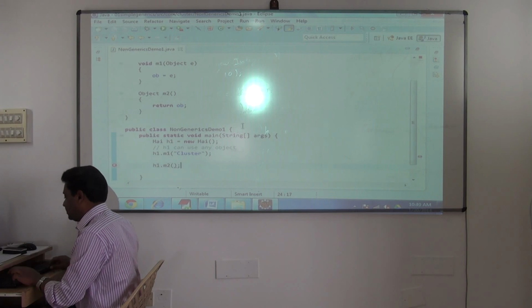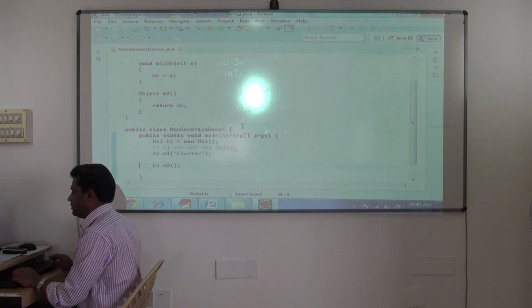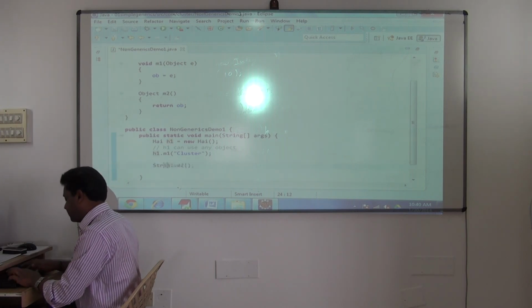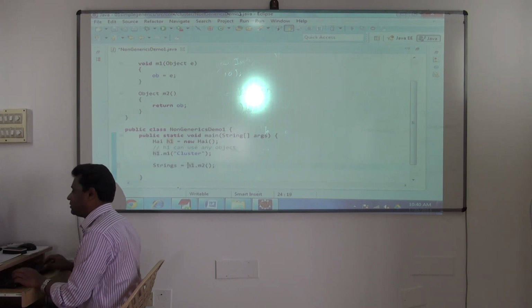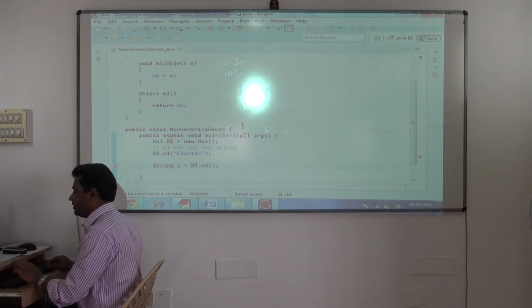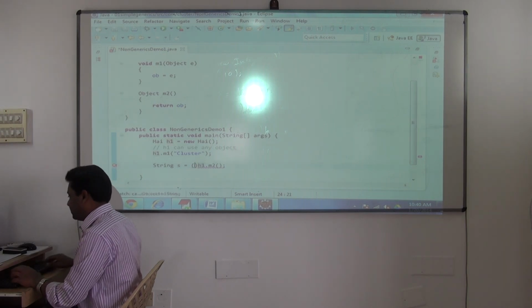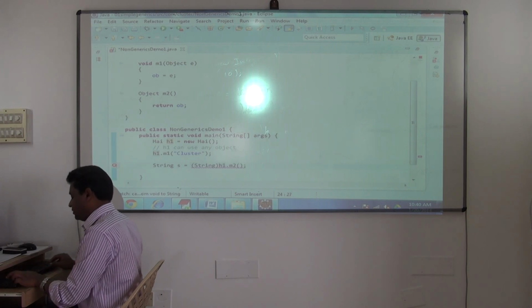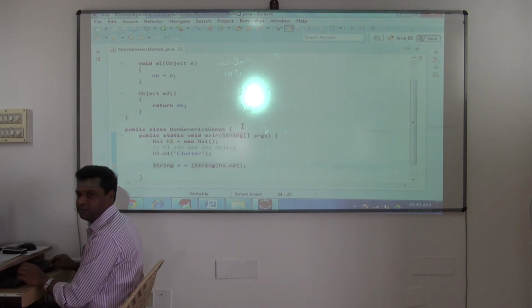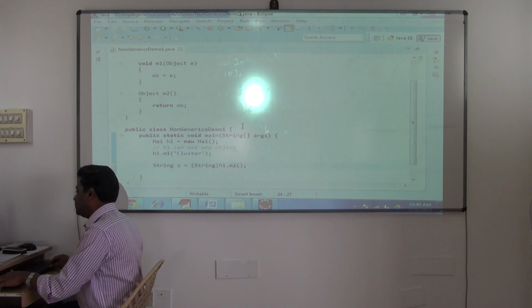Fine. But what is the return type? Can I write directly string? I'll get an error. So what should I do? I have to do typecasting, because the return type of m2 is object.